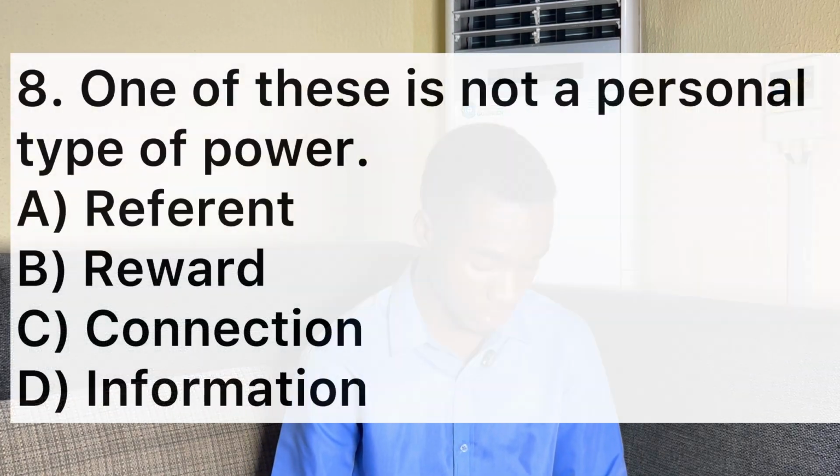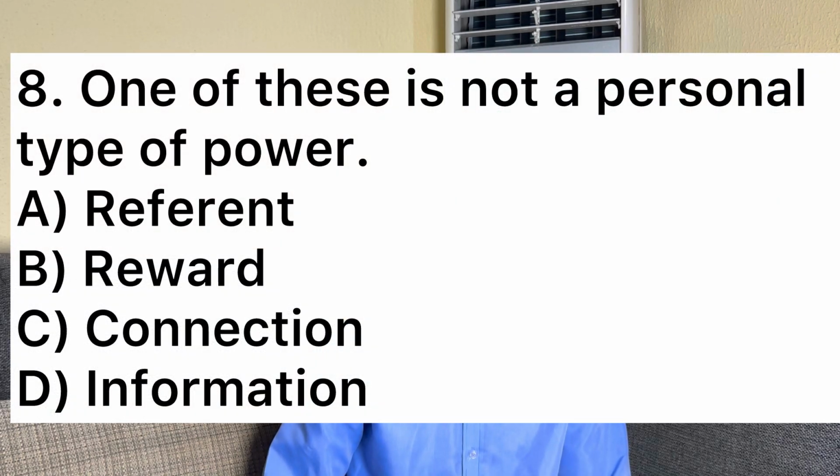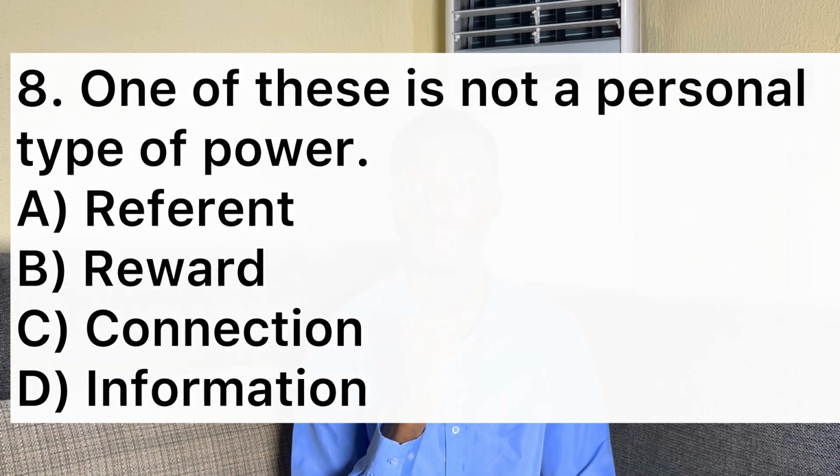Number eight says one of these is not a personal type of power. A, referent, B, reward, C, connection, D, information. The correct answer is B, reward. Reward is under positional power. There are two types of power, the personal and the positional. Referent falls under personal, connection falls under personal, as well as information, but reward falls under positional power. The reward here is being able to give other employees promotions and all that, and that falls under positional power, not personal. You need to have the position before you can do that.